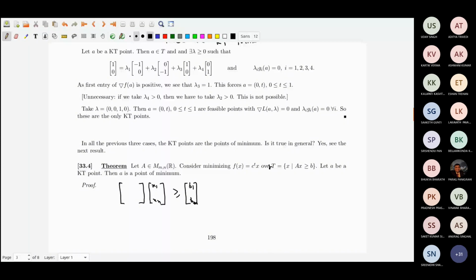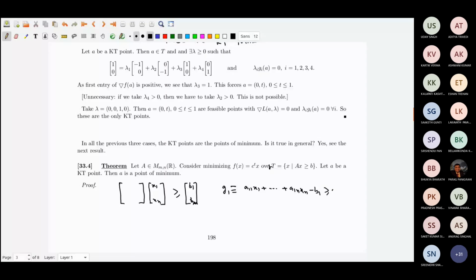So what is the first constraint? The first constraint is g1, and that would read a11 x1 plus up to a1n xn minus b1 greater than or equal to 0, because I have to write it in the form greater than or equal to 0.